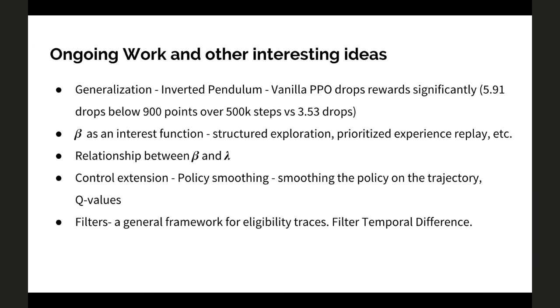So options is nothing but, you have a policy in a particular state, right? So it could be a mixture of actions. I'm saying options when you do the policy smoothing. If you enforce your actions to be consistent along the trajectory in policy gradient methods, then it's kind of like vanilla options. You're taking an action at some state ht, and you're enforcing the same action in the next state.